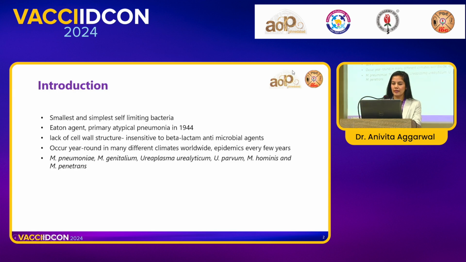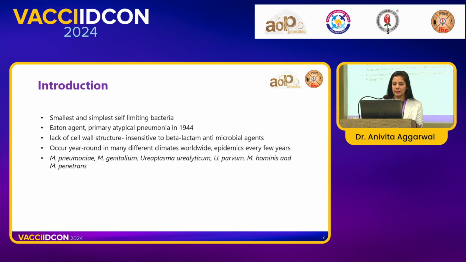It was diagnosed during World War II, known as the Eaton agent, and it was found to cause an atypical pneumonia-like picture in outbreaks amongst the war refugees in World War II. Currently, it has been found to have recurring episodes and epidemics every few years.